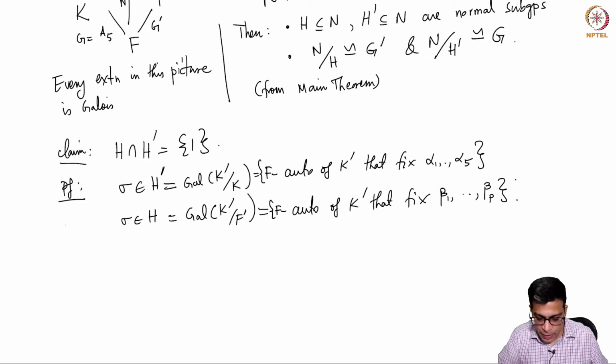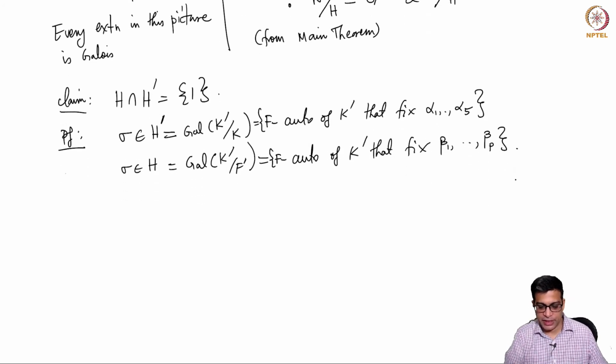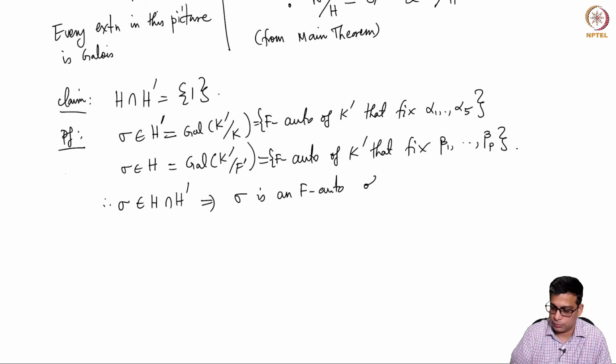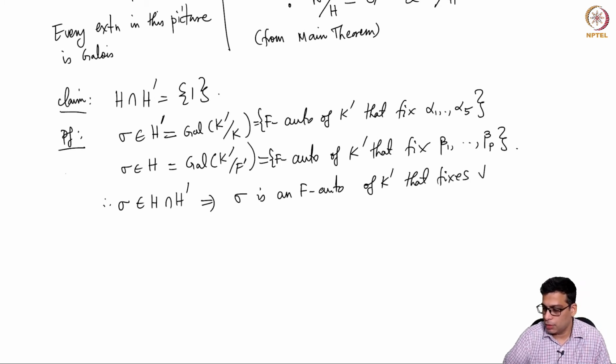So if sigma is in H intersection H prime, then sigma is an F automorphism of K prime that fixes all the alpha i's and all the beta j's.